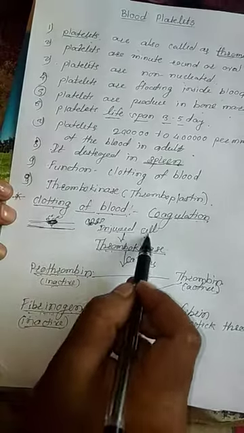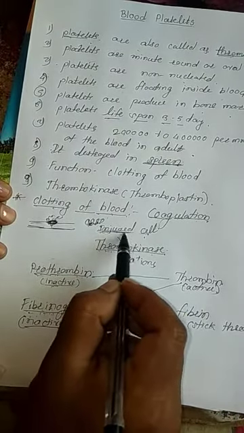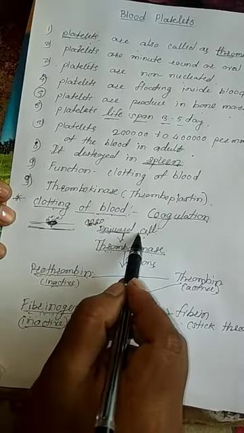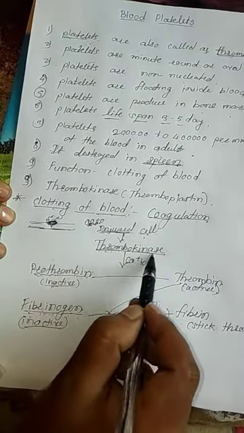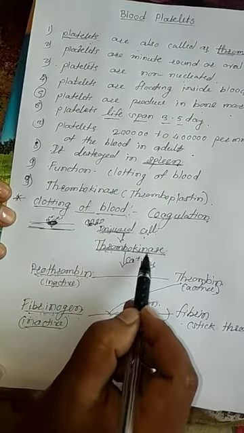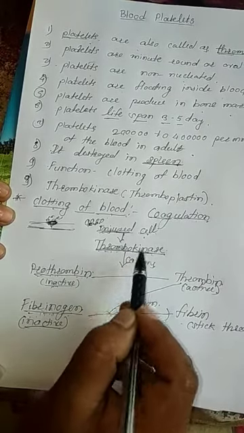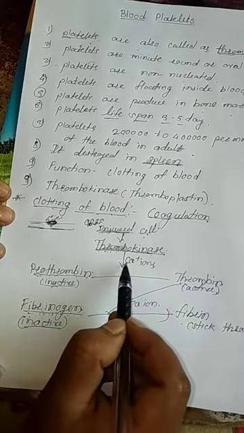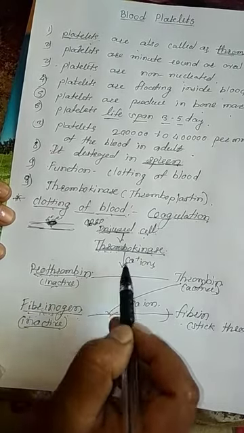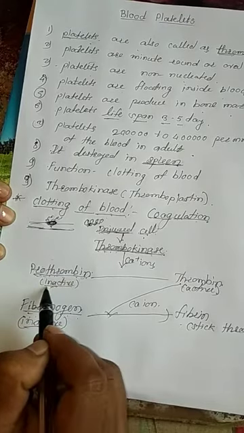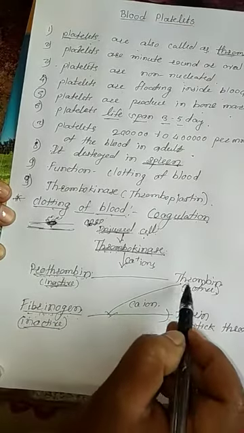The injured cell on your wound has platelets, and platelets secrete thrombokinase. It acts as an enzyme. With the help of calcium ion, thrombokinase converts the inactive prothrombin into thrombin.